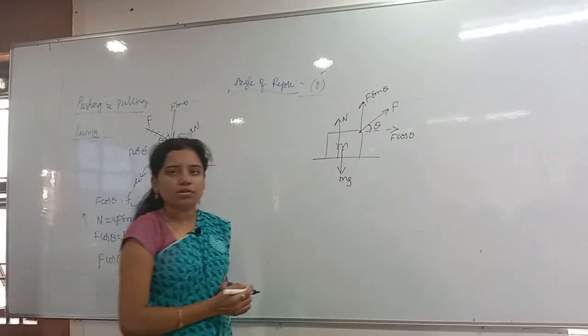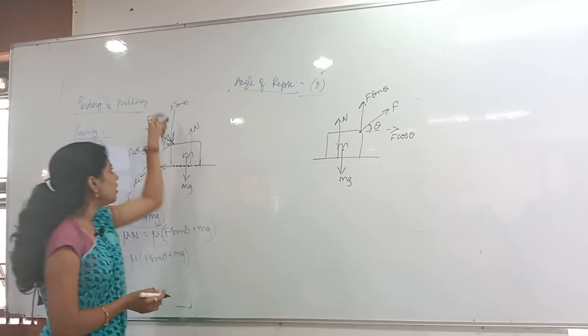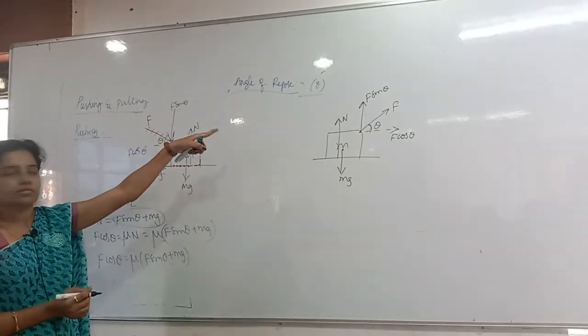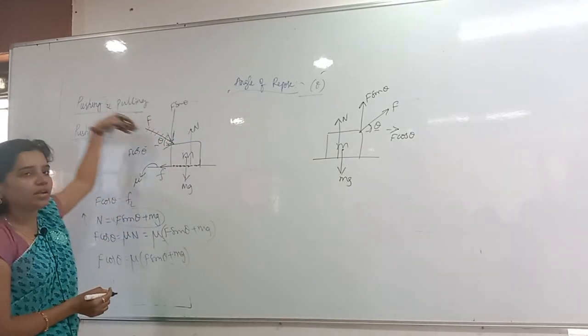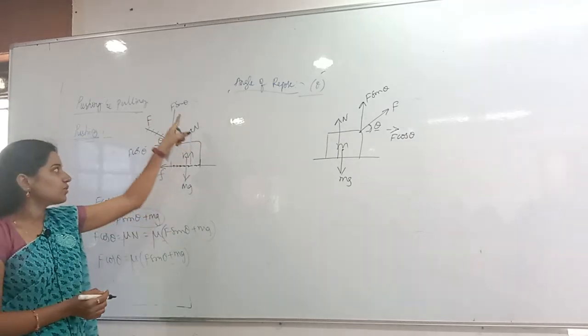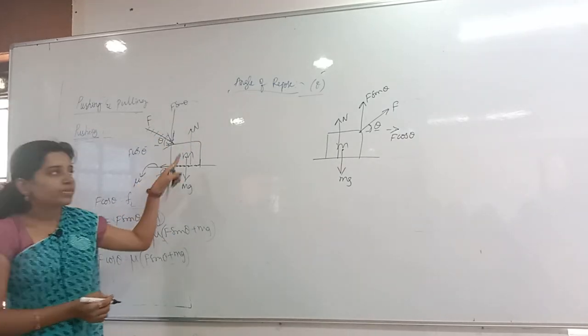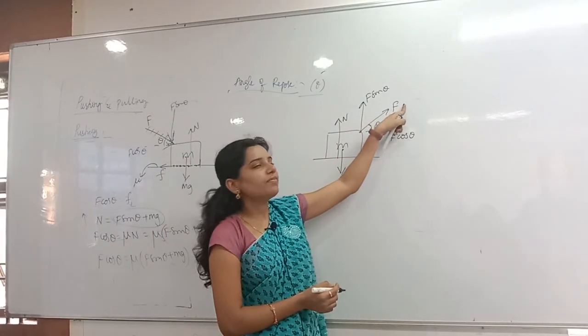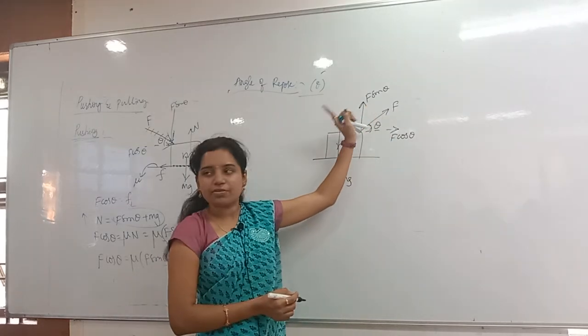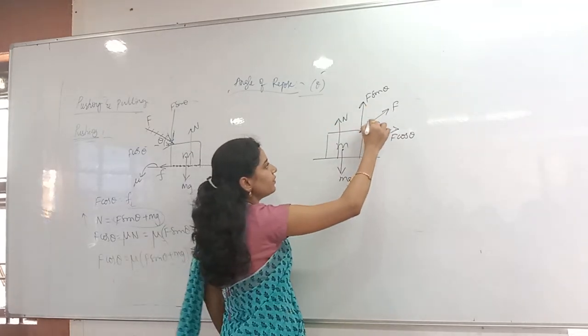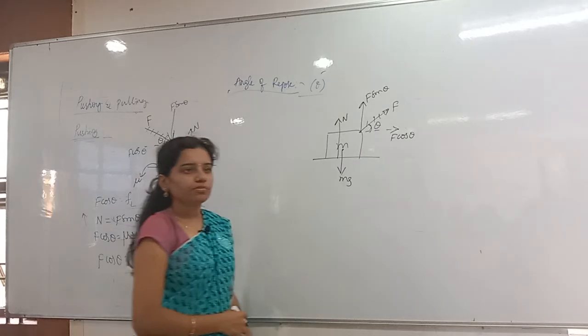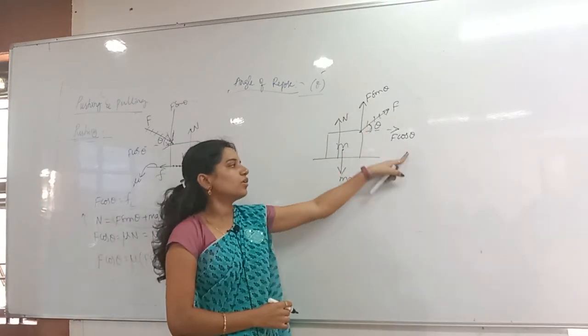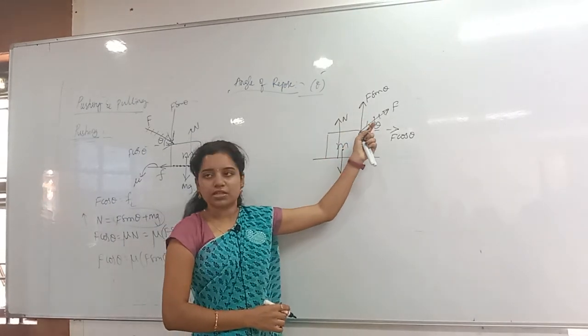F sin theta also goes away from the body. Why downwards in pushing and upwards here? In pushing, we are applying the force towards the body, so the components are also towards the body. Here we are applying it away from the body, so everything is away from the body. Now F gets cancelled, F is not there now, because we have taken two components here. Don't consider F, that's it.